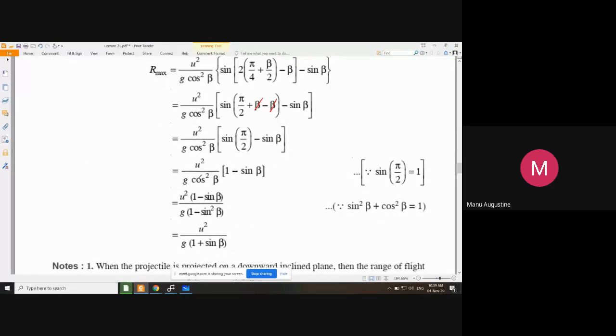ठीक है. And now they do another trick. इसको थोड़ा और सिंप्लीफाई कर दिया. नीचे cos squared beta है, cos squared beta को इन्होंने लिखा 1 minus sin squared beta. And now you know that if I have something like this, a minus b upon a squared minus b squared, इसका सिंप्लीफिकेशन क्या है जरा बताओगे क्या? How can I cancel out the terms?